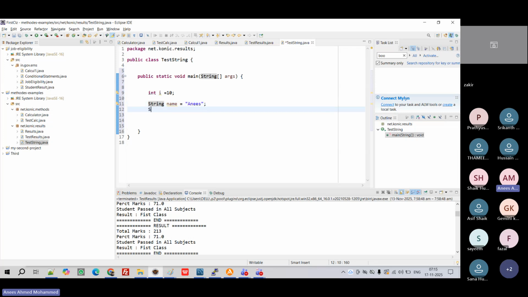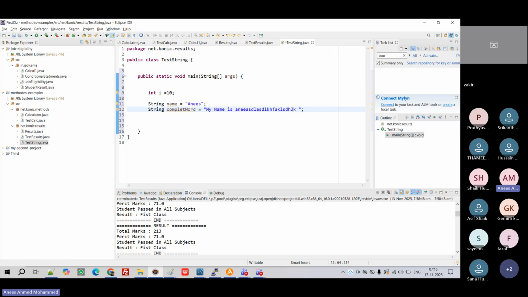For example, if I want to write, in double quotes, my name is Anis, whatever I want, I can write and it will take it as a string. This is how we used to write, right? My name is Anis, other things, S1, S2, S3, M1, M2, M3. Those are called string. String is nothing but a set of characters. It's a word, or you can have paragraphs also, but you should not have a new line. For a new line, you need to add a plus. If I write it like this, it will not accept. So string starts with double quotes.